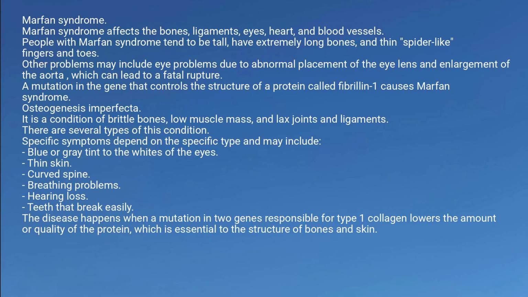Osteogenesis imperfecta. It is a condition of brittle bones, low muscle mass, and lax joints and ligaments. There are several types of this condition. Specific symptoms depend on the specific type and may include blue or gray tint to the whites of the eyes, thin skin, curved spine, breathing problems, hearing loss, teeth that break easily. The disease happens when a mutation in two genes responsible for type 1 collagen lowers the amount or quality of the protein, which is essential to the structure of bones and skin.